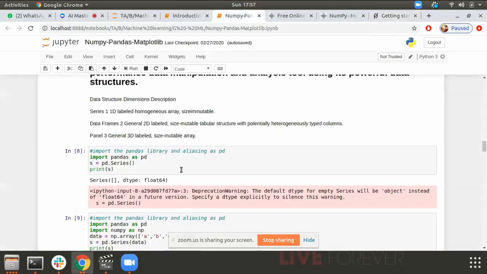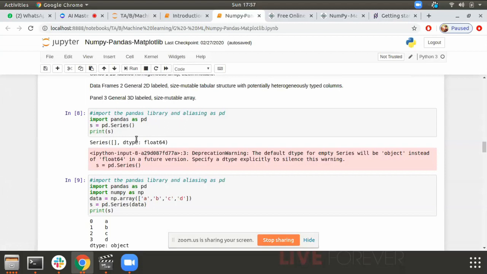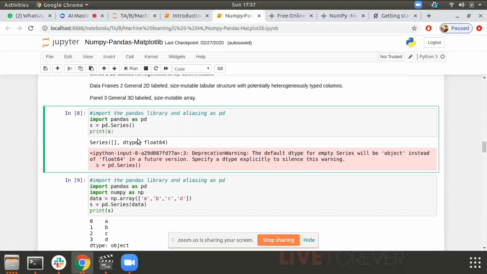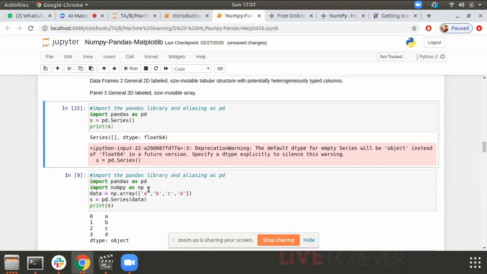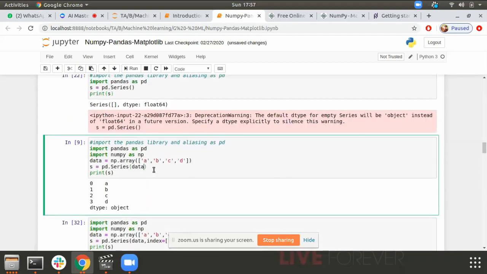Okay, let's get started. We all use pd aliasing for pandas. pd.Series is a function for creating an empty series. I created an empty series here. Its dtype is float64. The series is empty. Got it?